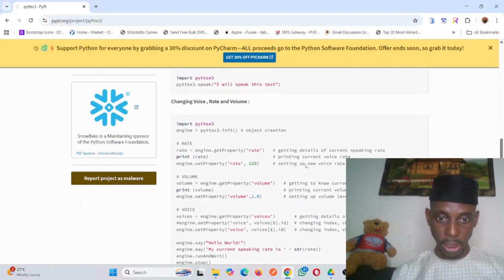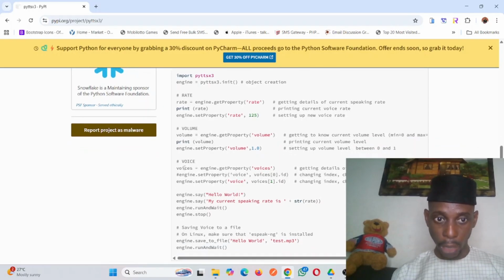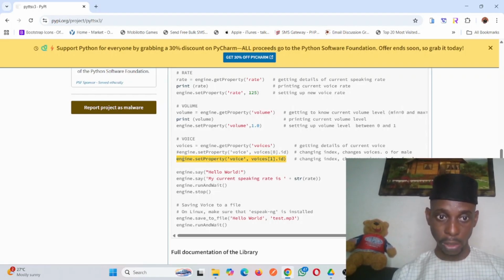We'll look for how to change the voice texture. This one is to get a property, to get the current volume level. This one is to print the level. We are looking at voice. This one is to get the current voice. Then this one is to choose the voice: engine.setProperty voice. In programming we count from 0, so voice 0 is 0, voice 1 is 1, voice 2 is 2. Right now we are using voice 1. I will make it the other one, so let us change the voice to voice 2. Let's copy this and put it forward.